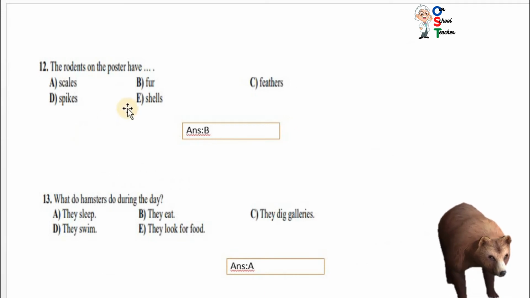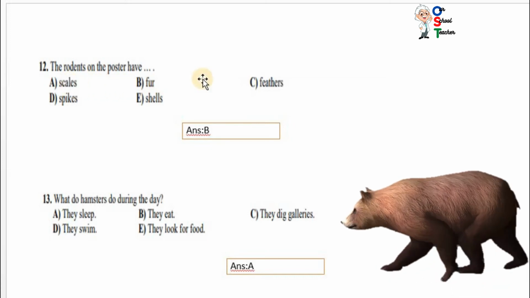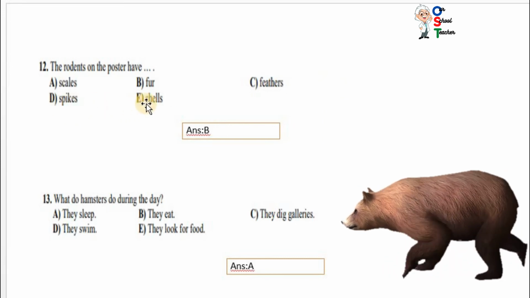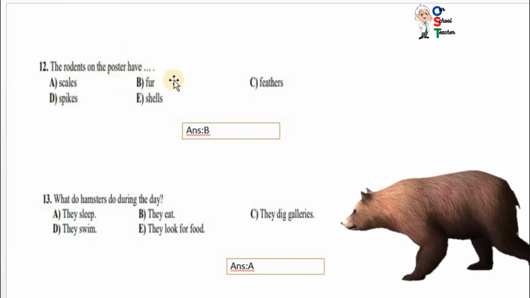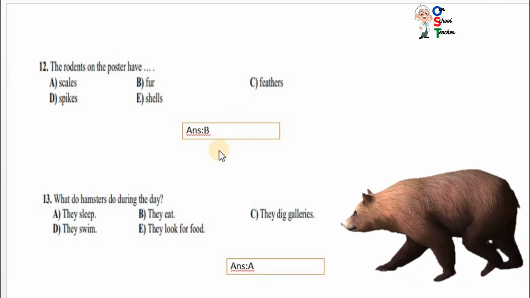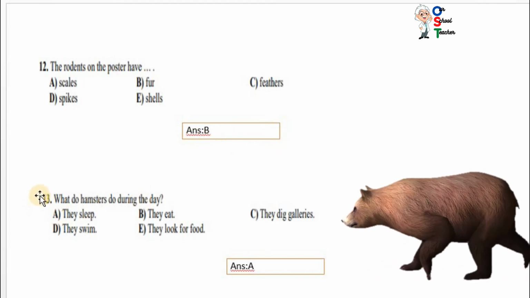Now, question number 12. The rodents on the posters have... I have told you the rodents are the mammals, and mammals have fur on their skin. Scales, fur, feathers, spikes, shell. So rodents on the posters have fur on their skin. So B is correct.